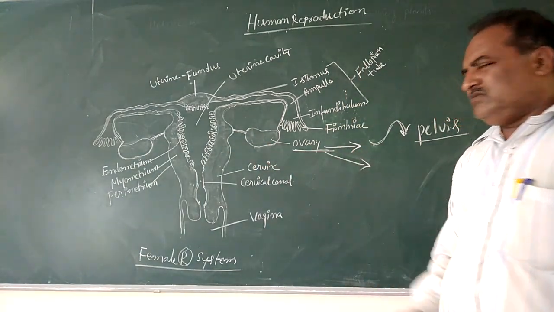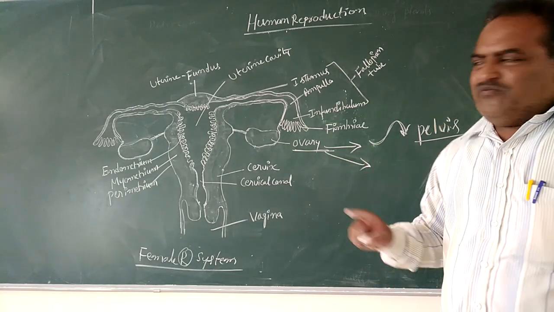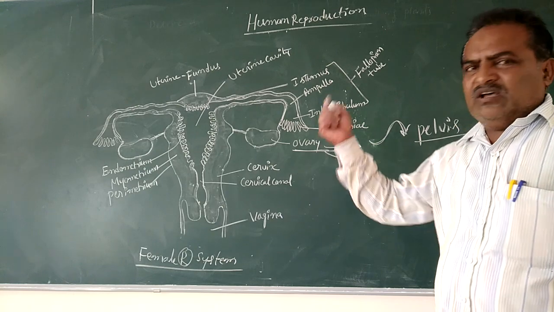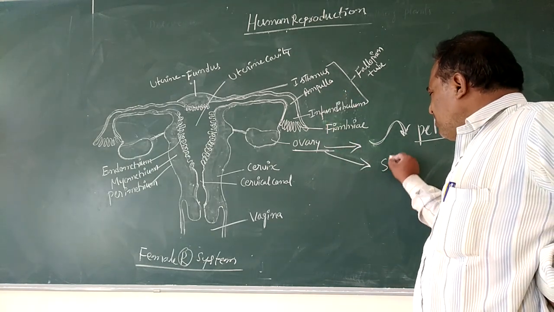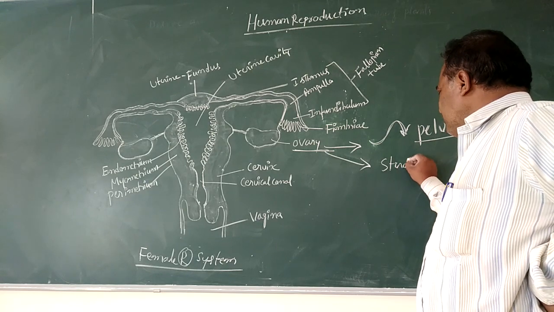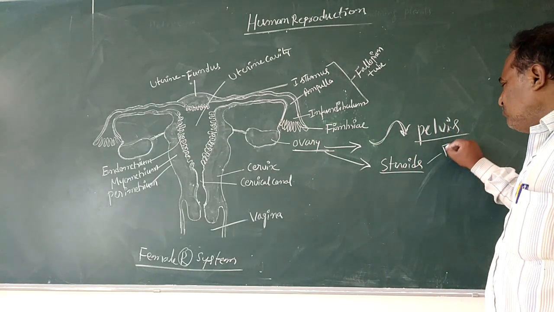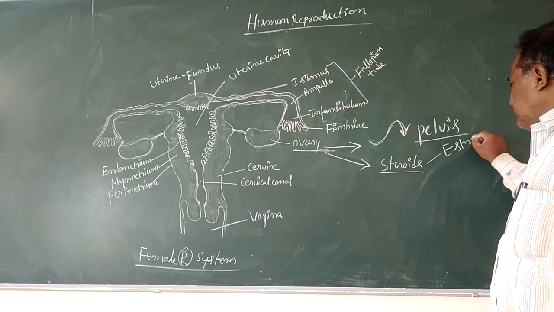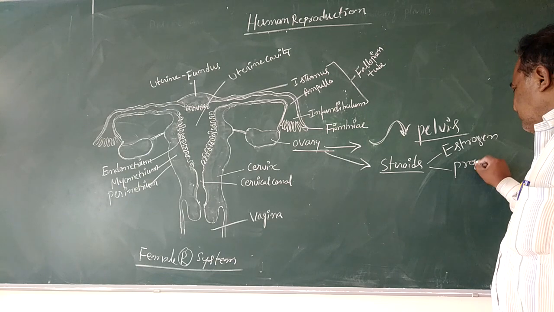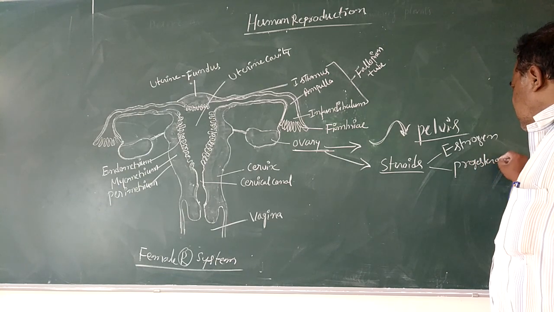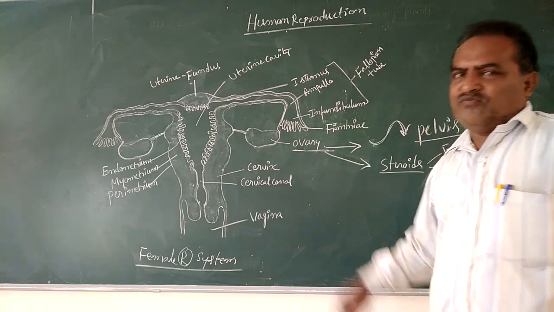Ovaries are considered female gonads, which secrete steroidal hormones like estrogen and progesterone. These are the two hormones secreted particularly by the ovary.